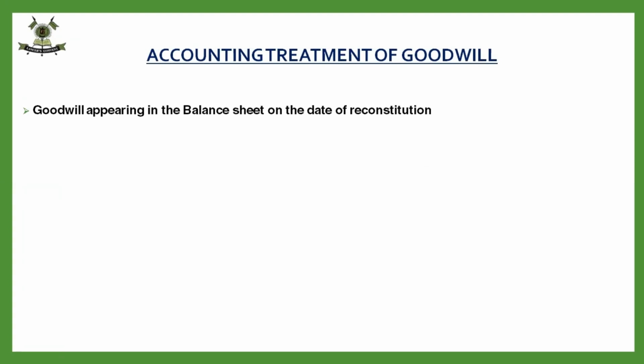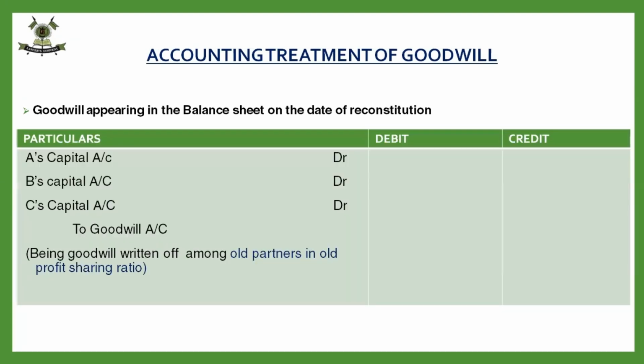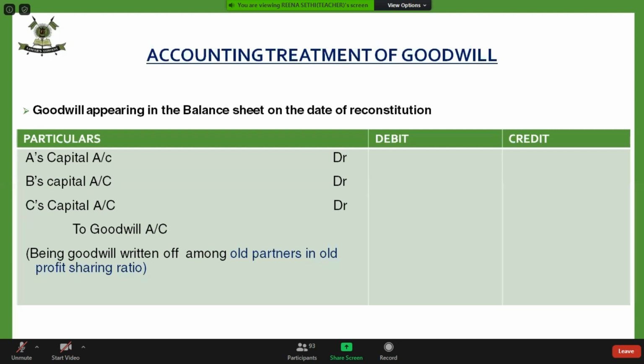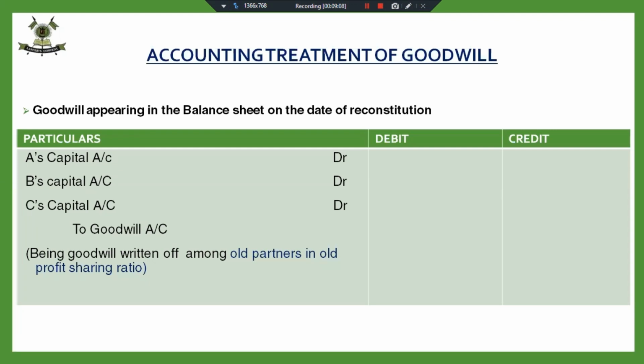The goodwill appearing in the balance sheet on the date of reconstitution, if it is appearing on the balance sheet, that has to be written off. Fine. It has to be written off in old profit sharing ratio. You will be given the old ratio, you will be given the new ratio. You have to apply the ratio very carefully. Goodwill appearing in the balance sheet has to be written off in old profit sharing ratio. I hope this is clear. This is what we were doing in admission also.